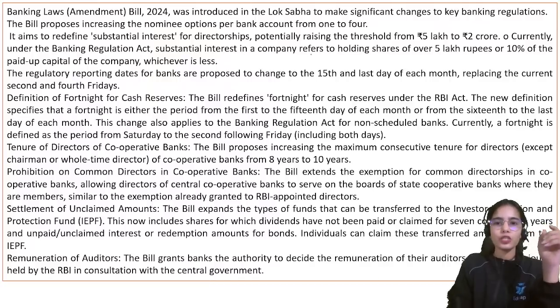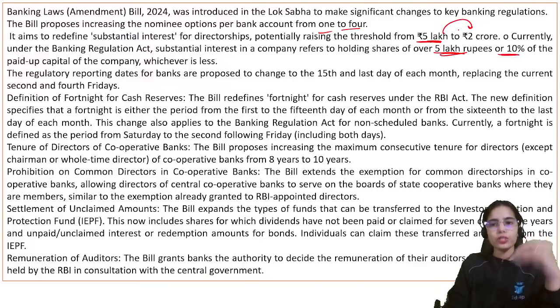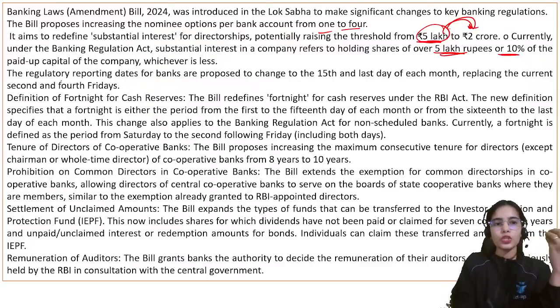Nominee has to be increased from 1 to 4. Before, the threshold for the substantial interest was 5 lakh. Now it is proposed to increase to 5 lakh or 10% of the shares. Now the 5 lakh limit has to be increased to 2 crore. This is the proposal. So the regulatory reporting should happen on a fortnightly basis, where fortnight should mean 15th and